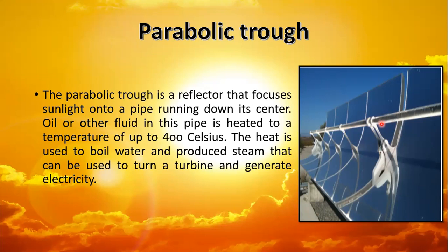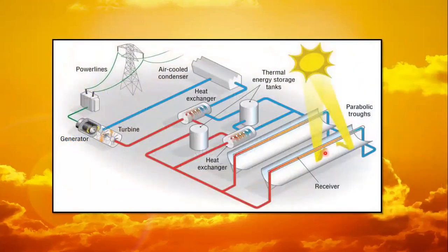Now I can explain it with the help of a schematic diagram. Here, these are the receivers, the parabolic troughs. When sunlight falls on the parabolic trough, they reflect the light to the central pipes, which receive the sunlight. So this sunlight heats up the water which is present in these tubes. This water is passed to the storage tank, and this is the storage tank.